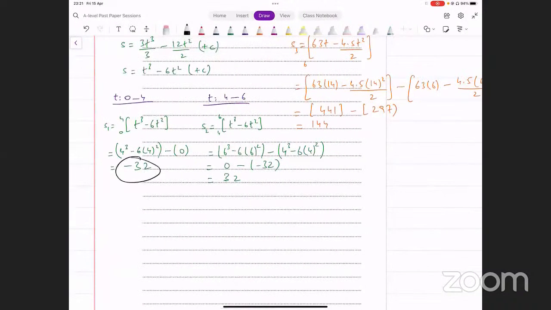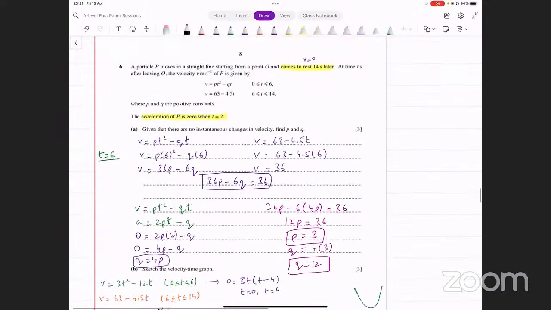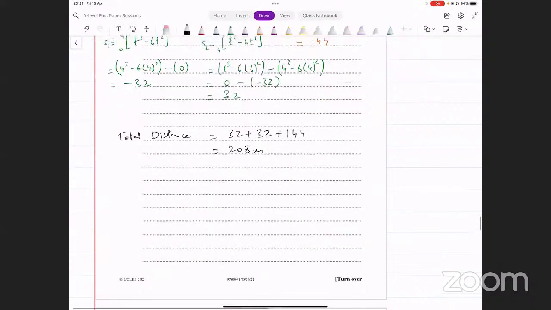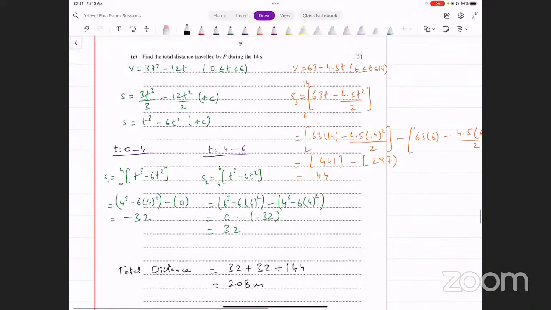Making sure कि ये जो negative part है, इसको positive कर दें because distance तो positive ही होता है, right? So what's the total distance traveled? That's 32 plus 32 plus 144, and that's going to give you something 208 meters. That's the distance. ये आपके पास total distance आ गया. Okay? Does that make sense?